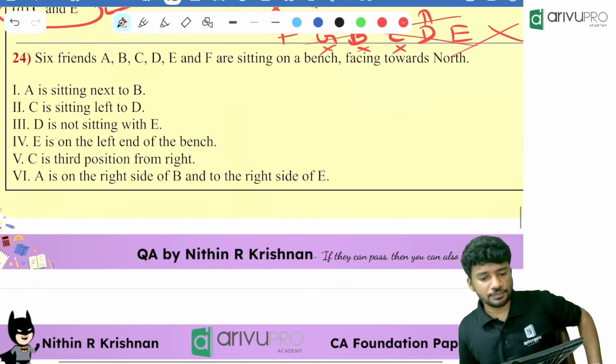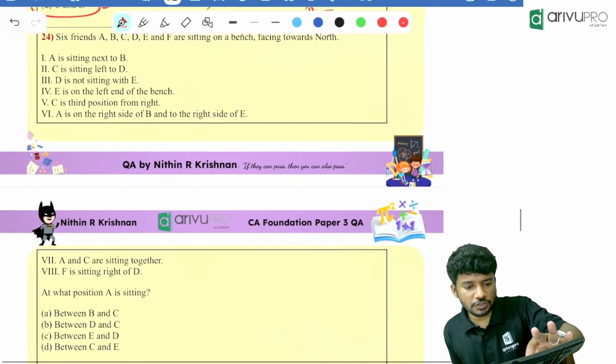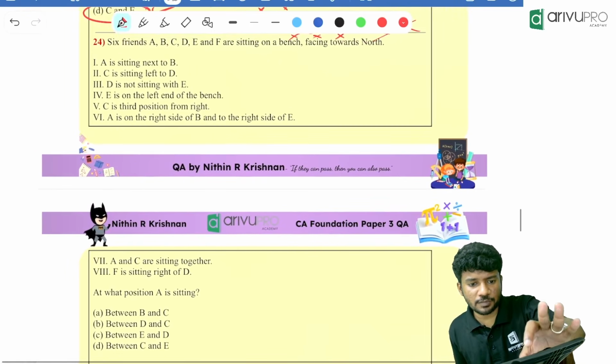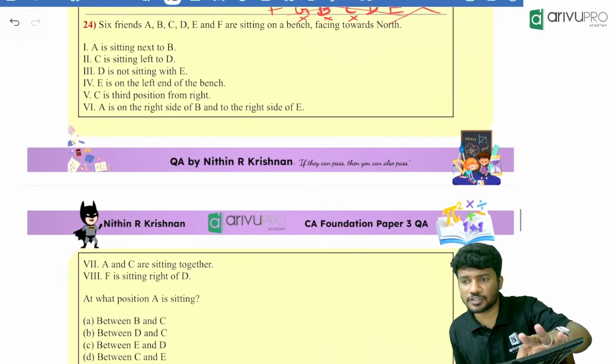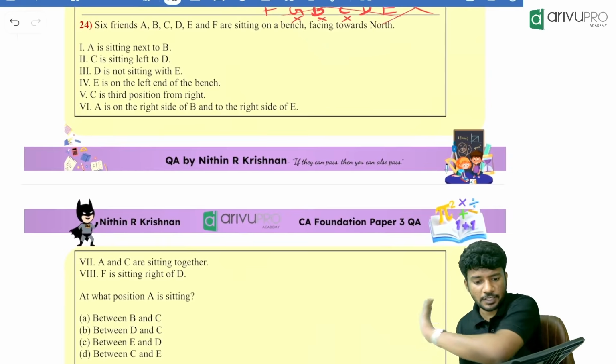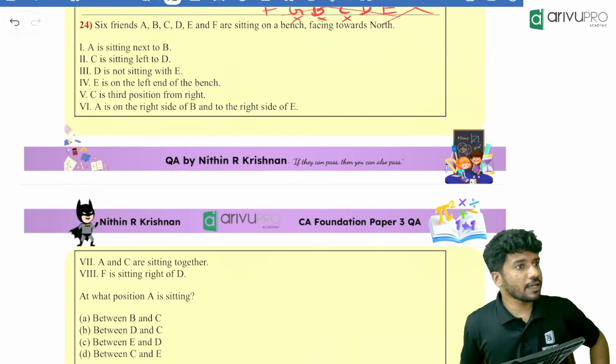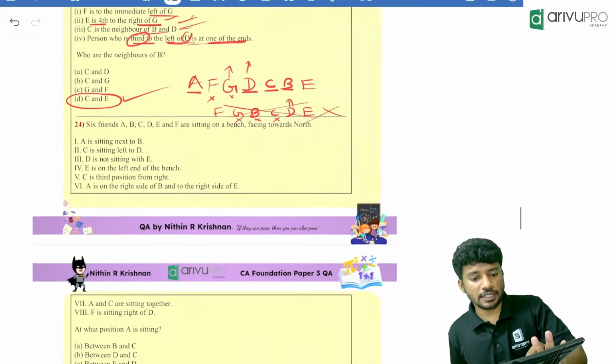Draw the picture. This much is there. Then you can draw. Everyone, is it visible towards the last bench? Is it visible? Yes. Visible, right? Perfect. Read one by one and get the answer.